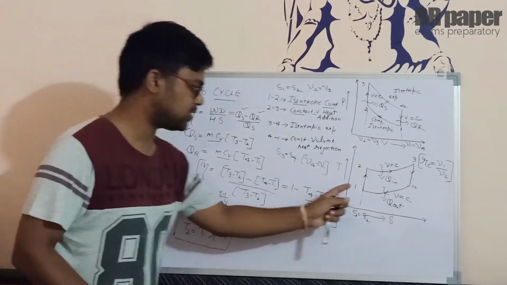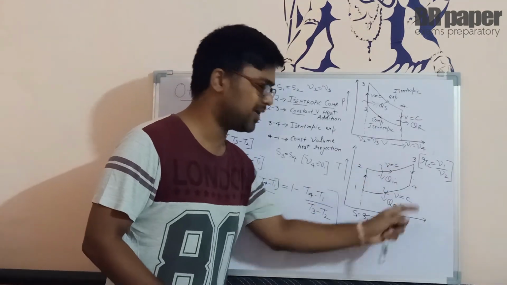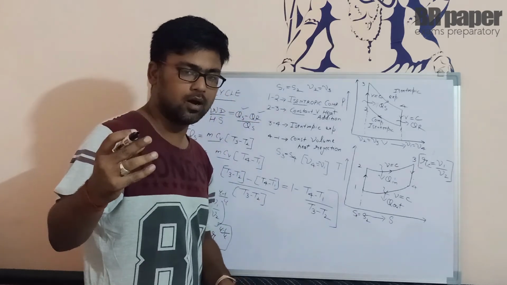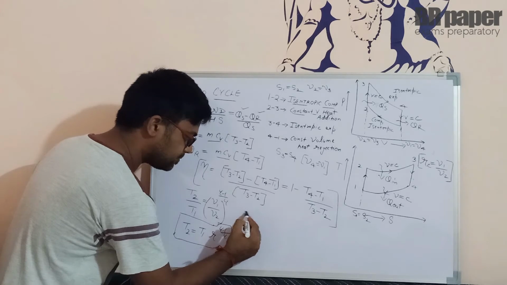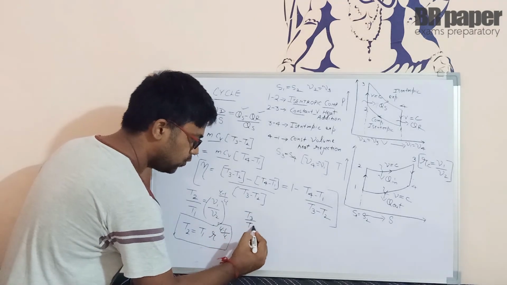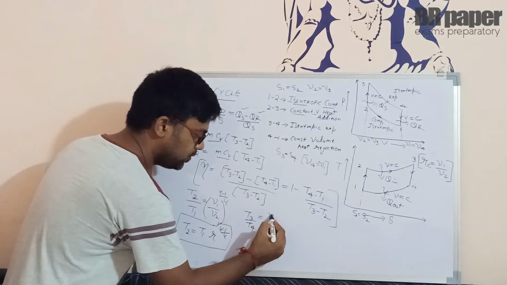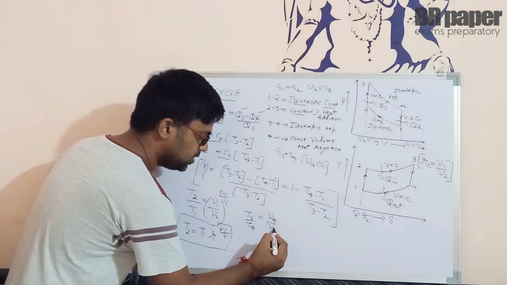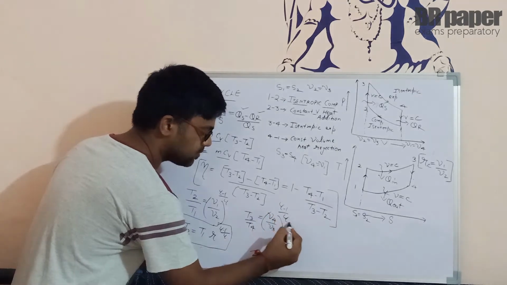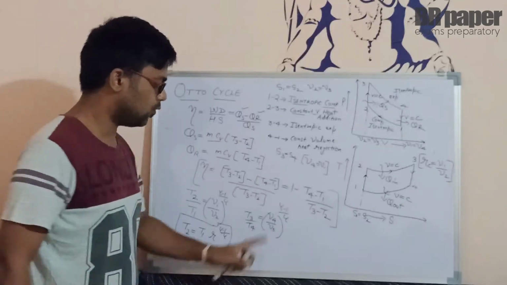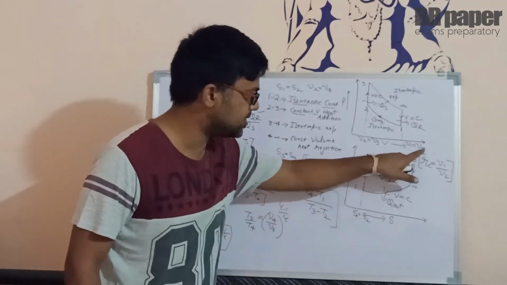Clear? So that is for process 1 to 2. Now for 3 to 4, it is an isentropic expansion process. So applying the formula, it is going to be T3 upon T4 equals V4 upon V3 raised to power gamma minus 1 upon gamma. Now if we see the value of V4, V4 is equal to V1.